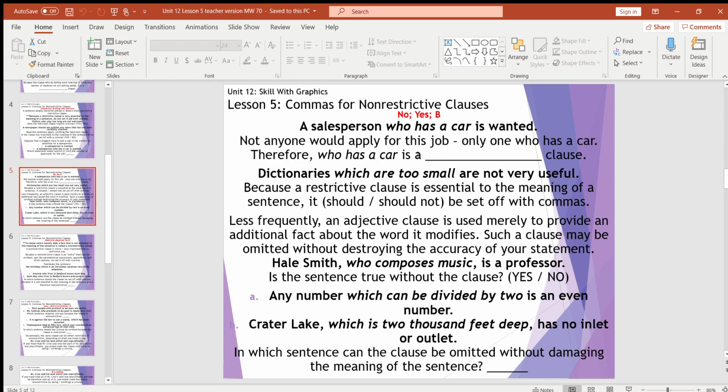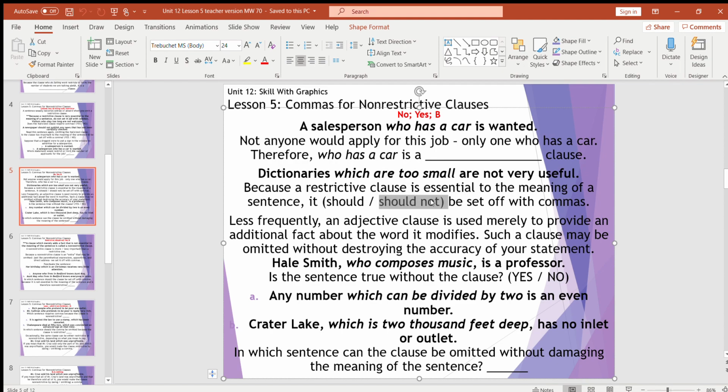Again, remember, a restrictive clause is essential to the sentence. If we take this out, we have "dictionaries are not very useful." Now, you guys might think that, but I would disagree, because dictionaries tell us all the words. So therefore, should it or should it not be set off with commas? It should not. It's way too important.